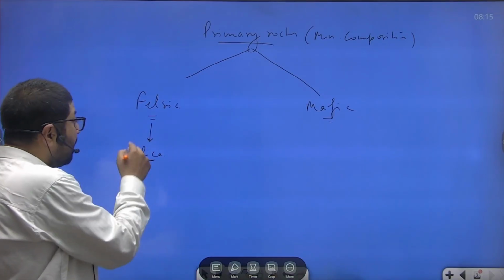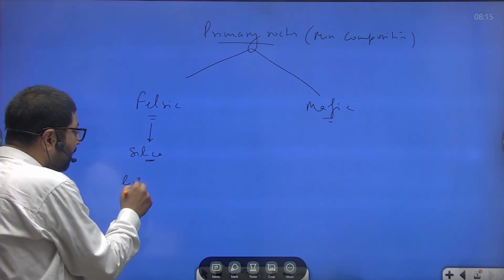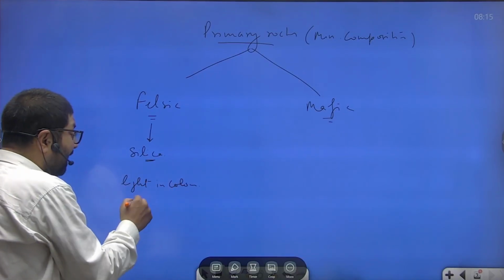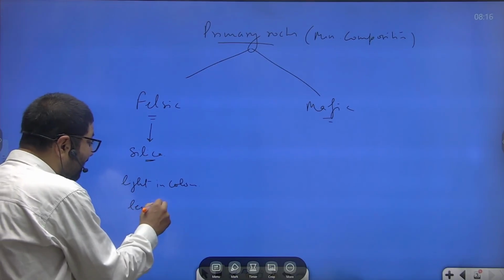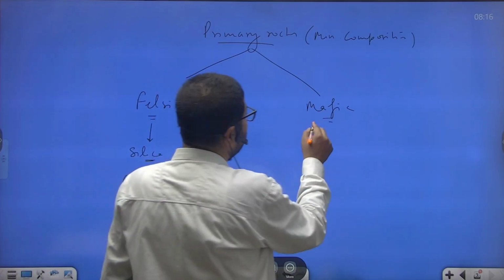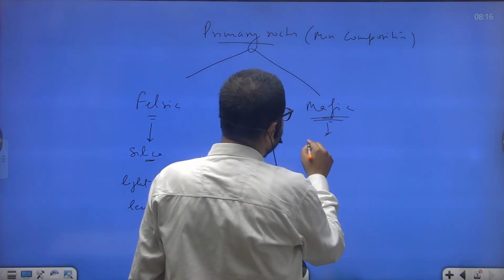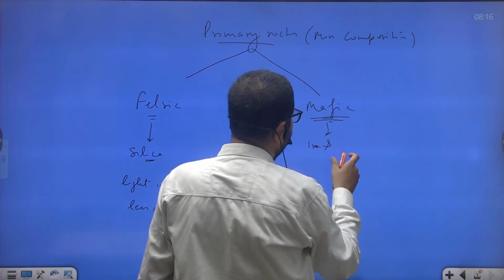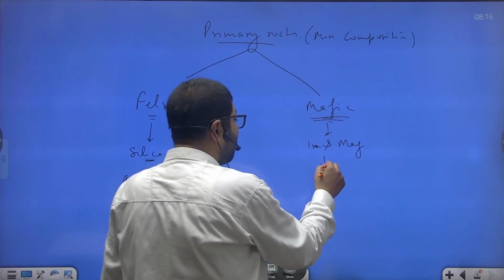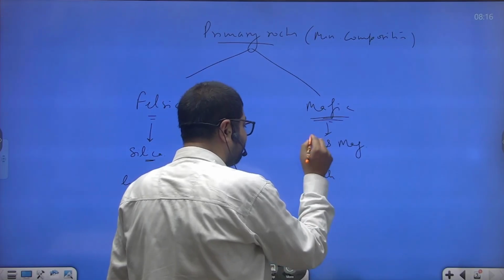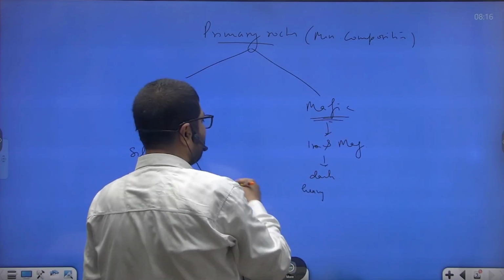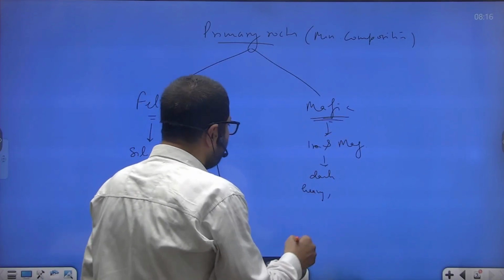They are light in color because of silica, and they are less dense. Mafic igneous rocks are those which have dominance of iron and magnesium. They are dark in color. They are heavy because iron and magnesium is heavier than silica, and they are more dense.